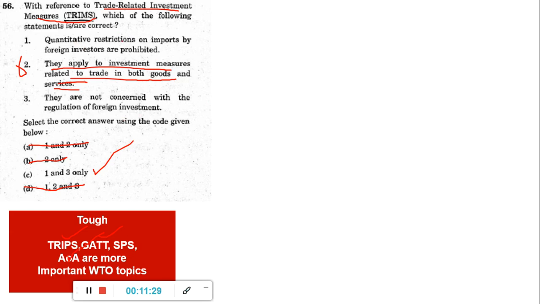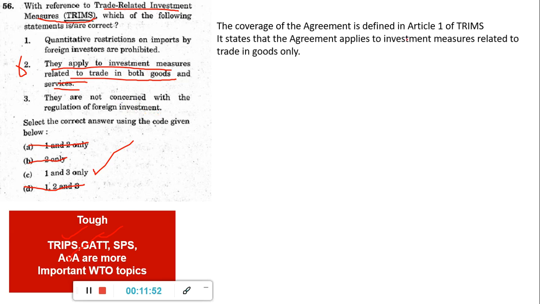So the next statement, if you see, quantitative restrictions on imports by foreign investors are prohibited. Keeping any size related or number related restriction, that is prohibited, and they are not concerned with the regulation of foreign investment. They are dealing with only the domestic side, not regulating the foreign, because for regulation we have other, bigger bodies related to finance in every country. So if you see here, the coverage of the agreement is defined in Article 1 of the TRIMS. It states that the agreement applies to investment measures related to trade in goods only. So it does not apply to services.